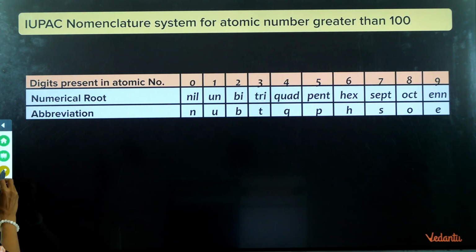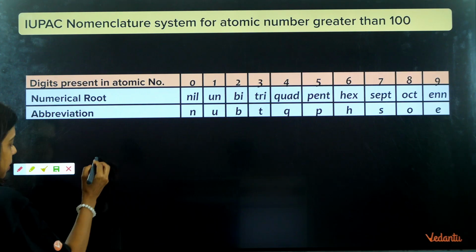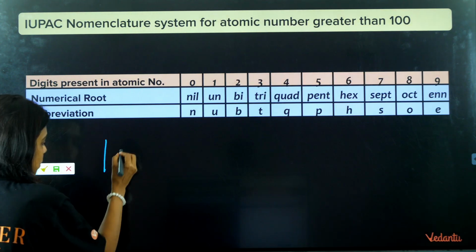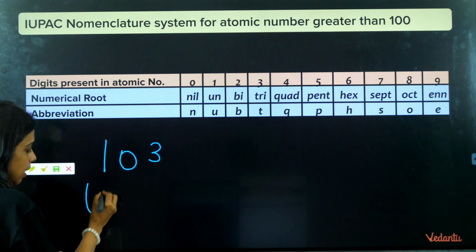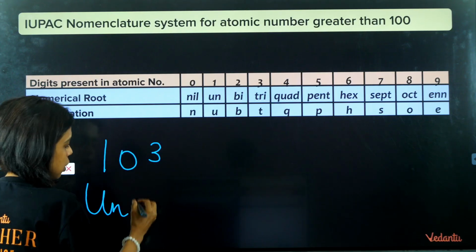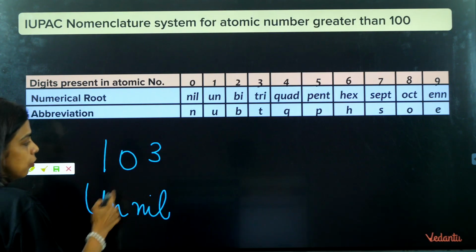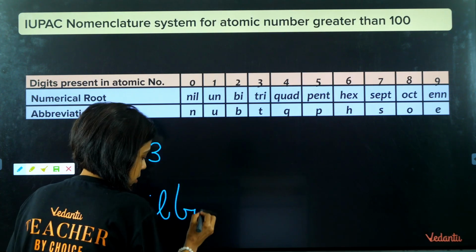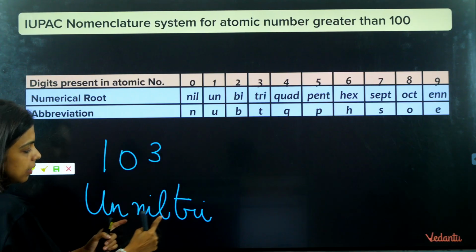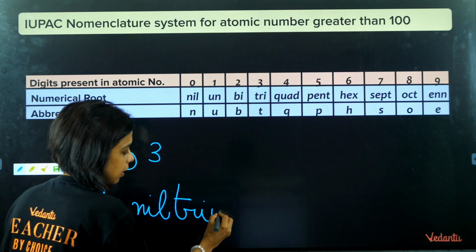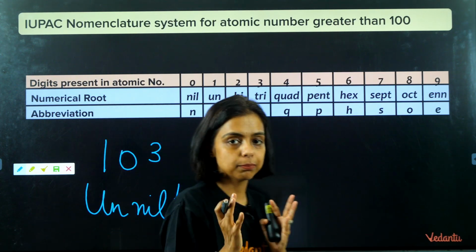So for example, if the atomic number of an element is 103, for 1 we'll write un, for 0 we'll write nil, for 3 we write tri. So I'll write un, nil, tri, and ium in the end: unniltrium.